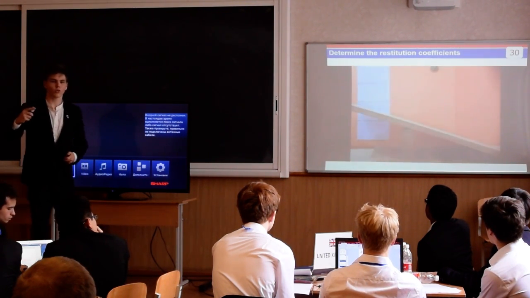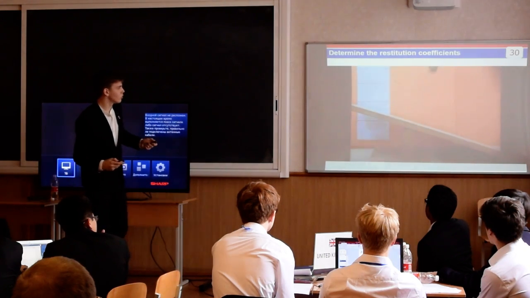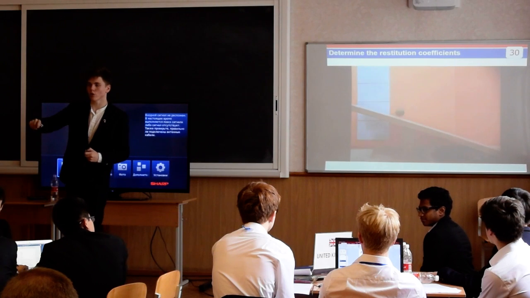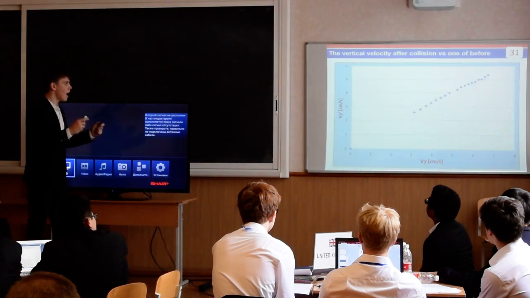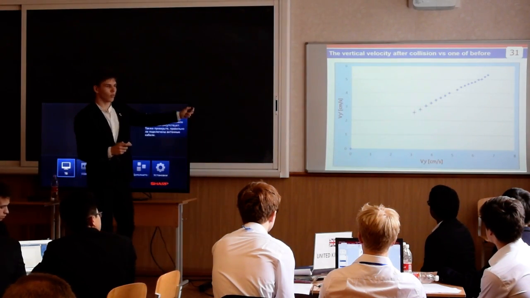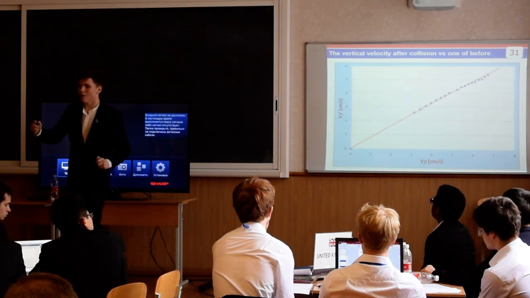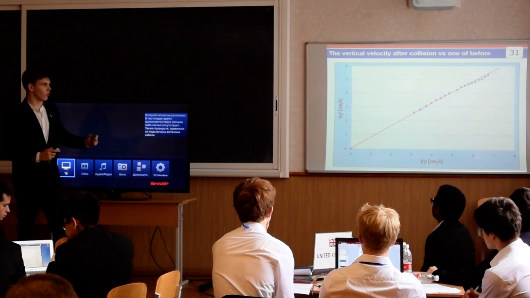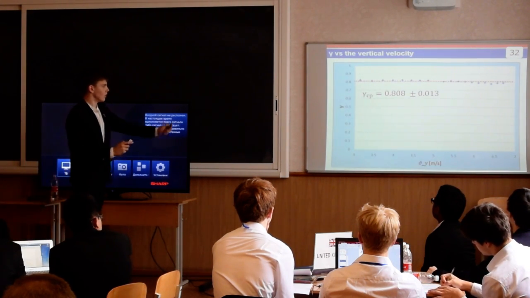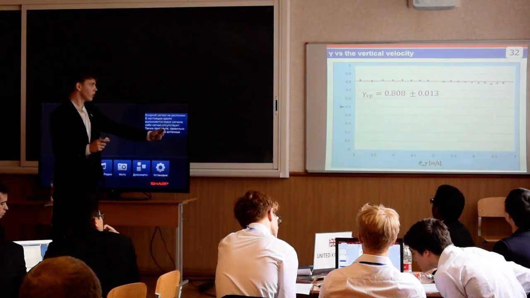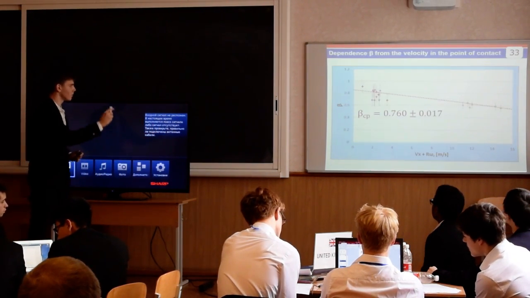To determine the horizontal restitution coefficients, we made experiments with various horizontal velocities in the contact point before collision. After that, we reconstructed the dependency of vertical velocity after collision on the one before. The vertical velocity after collision is proportional to the one before. As one would expect, the vertical restitution coefficient remains the same. Its average value you can see on this slide.